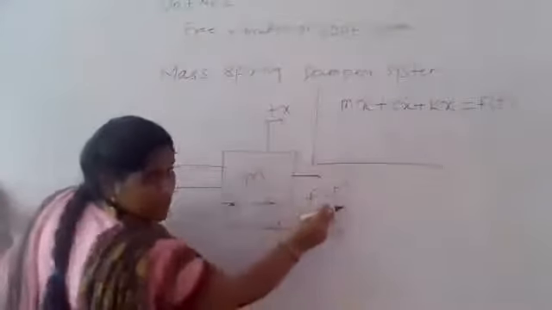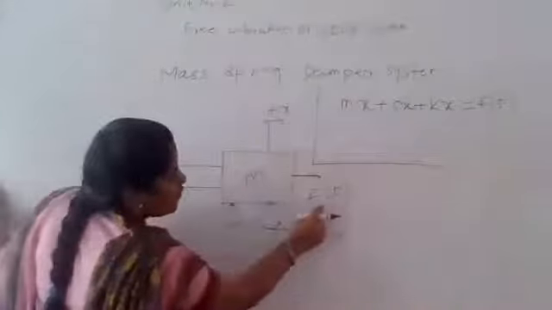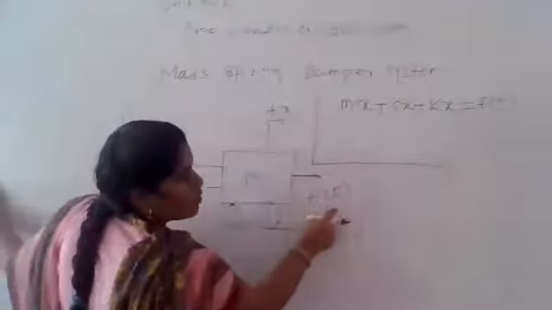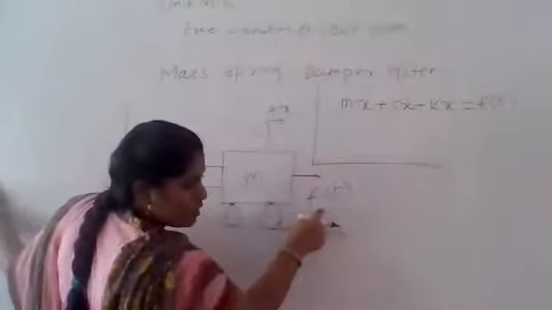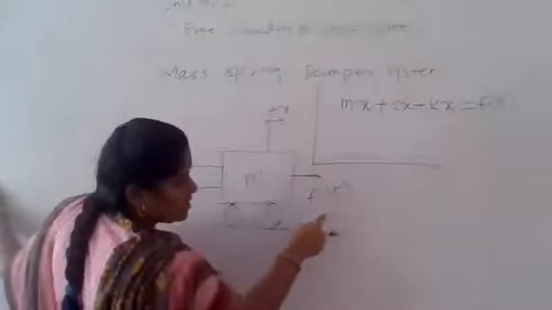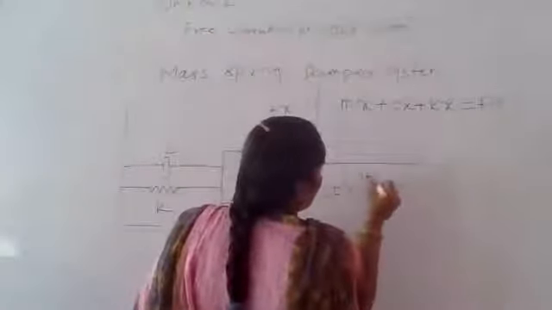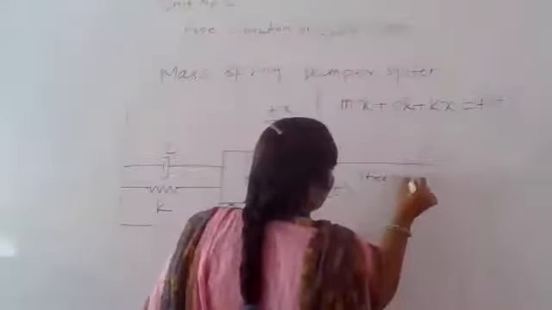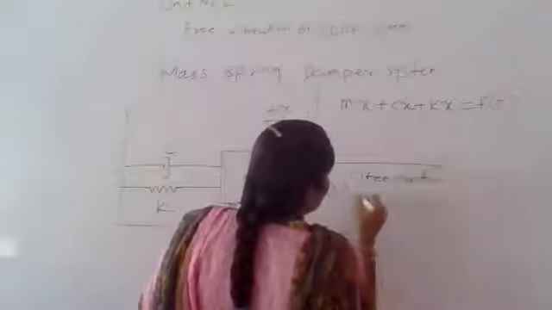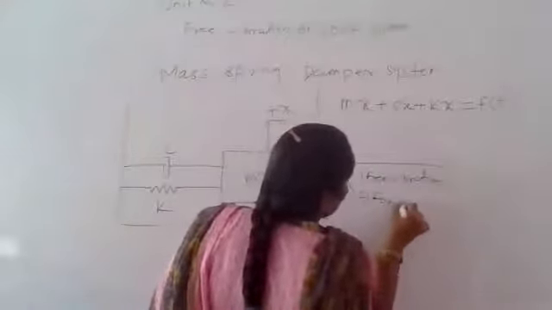What is meant by F of t? F of t is the vibration, of two types: the free vibration and the forced vibration.